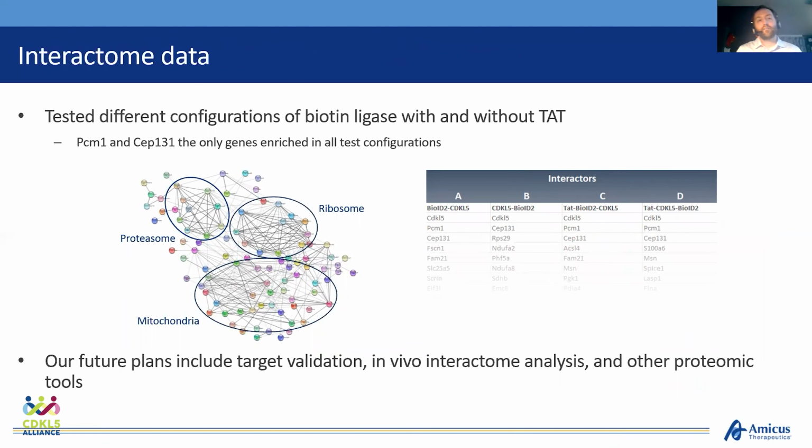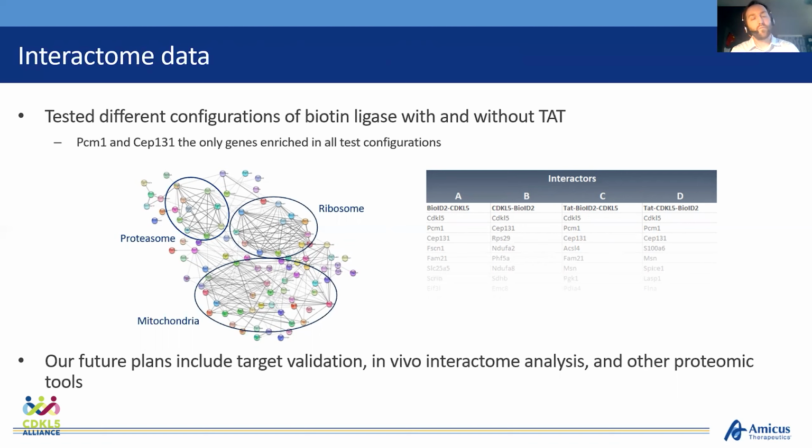We've tested several different configurations of the biotin ligase, either on the N terminus or the C terminus of CDKL5, with and without the TAT cell penetrating peptide. Although I'm not ready to share the entire data set, there's still a lot of work to do. We've really only just started to scratch the surface of the protein-protein interaction analysis that we can do. There are early indications that CDKL5 has an interesting connection to mitochondrial targets.